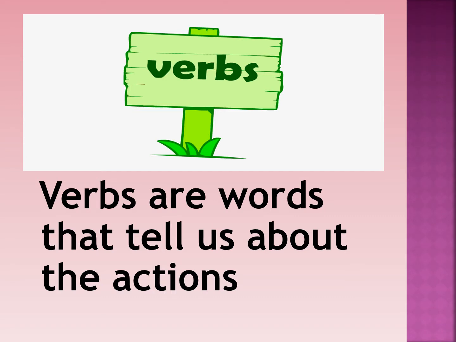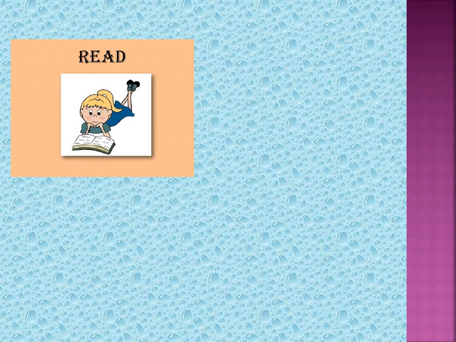Verbs. Verbs are words that tell us about the actions. Well, children, in a day we do many actions, right from brushing our teeth to sleeping, eating, writing. Look at some of the action words or some of the verbs. Here is the first example, read. So when you are reading a book, any book, you are doing an action. So read is a verb.